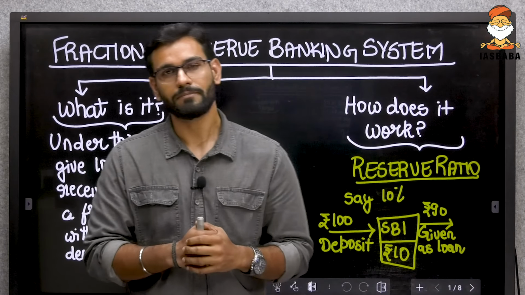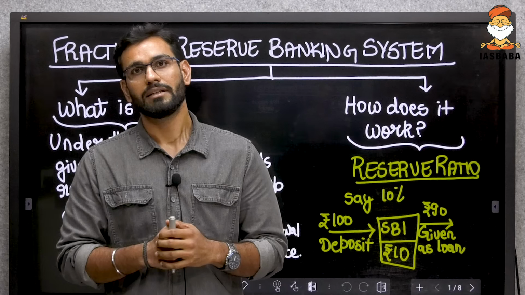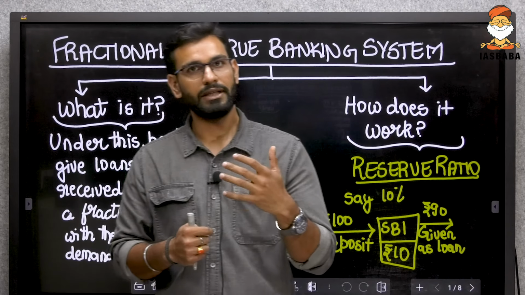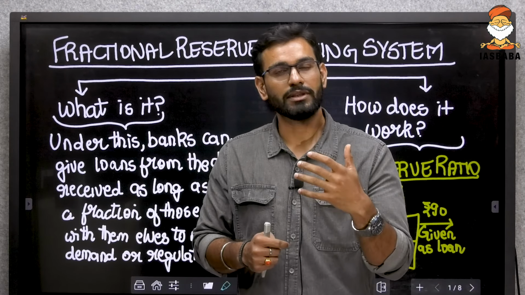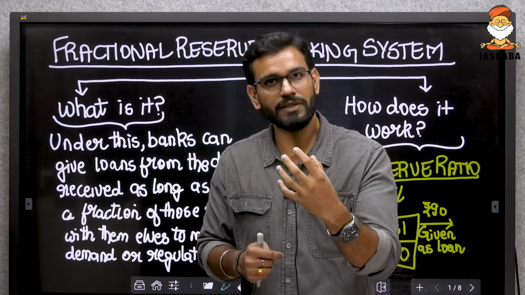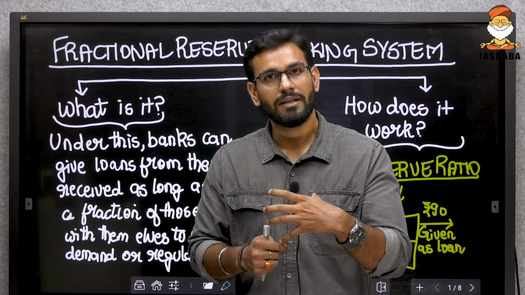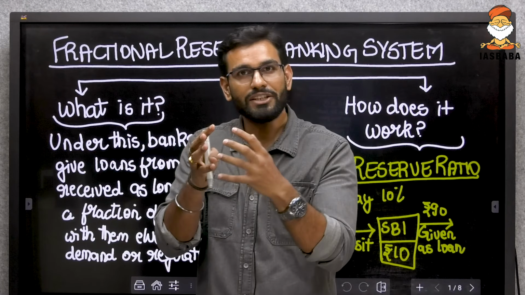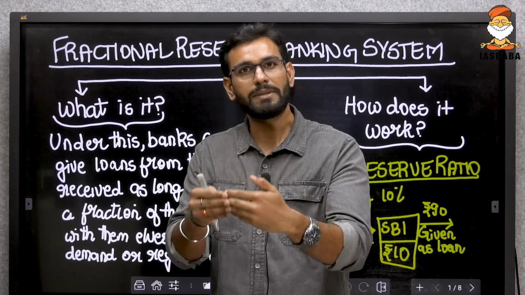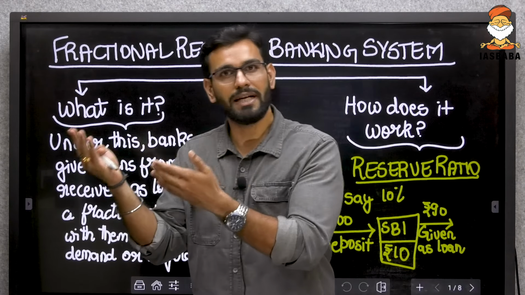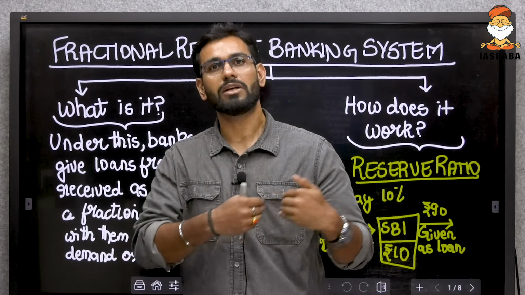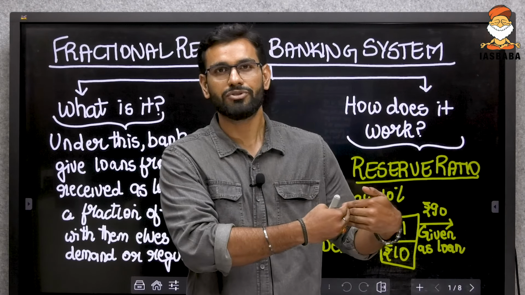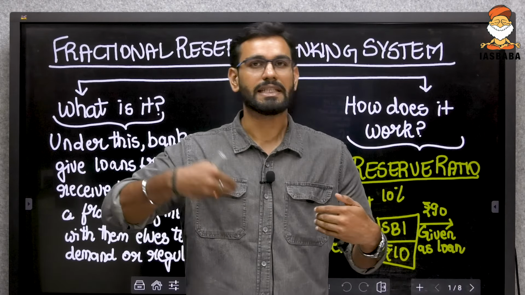For example, if you deposit some money into the bank, the bank has to keep some part of that money with itself and it can loan the rest. Which is why some fraction of your deposits has to be kept in reserves with the bank, so that the bank can honor withdrawals and other regulatory requirements, and the remaining it can lend.